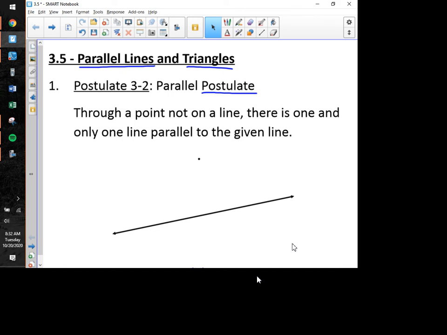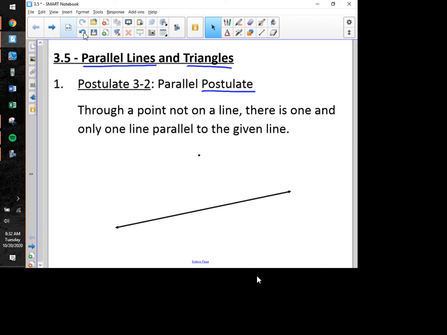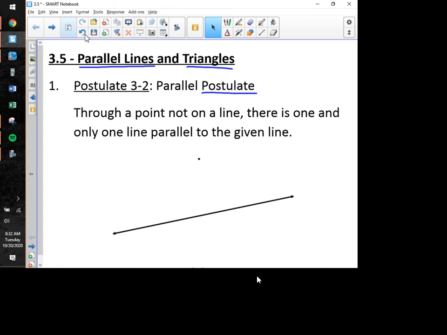So the parallel postulate says this: through any point not on a line, there is one and only one line parallel to the given line. Okay, so as we try to digest that, let's take a look at the diagram down here on the bottom. What we have is just any old random line that I'm going to call line L, just so we have something to name it, and then a point located somewhere other than line L. So this dot right here, I'm going to randomly call that point P. For point, get it? All right, and this postulate says now that there is one and only one.